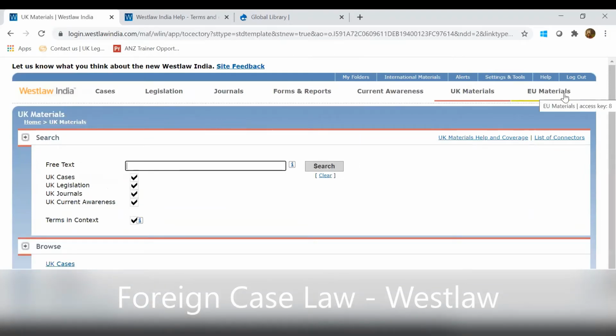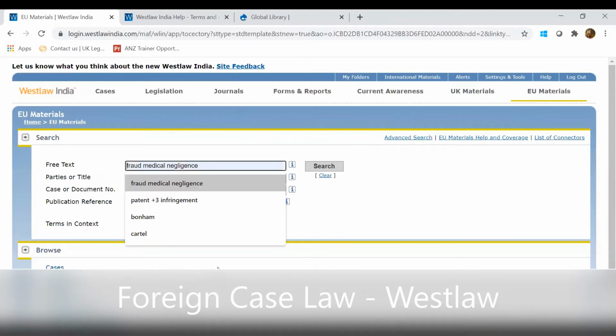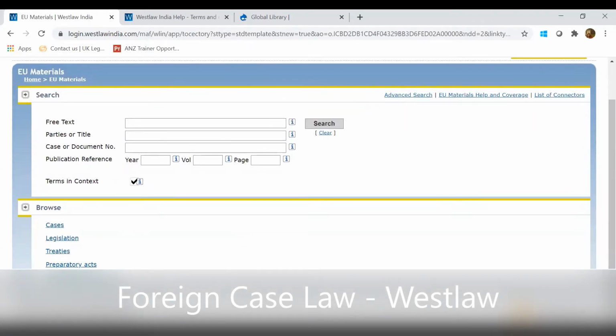In this particular page, the last section would be the EU materials. EU materials here means it covers the EU court and not the jurisdictions which come under EU. So if you are on EU materials, just scroll down below. These are the cases, legislation, treaties, preparatory acts, and information and notices available for EU.